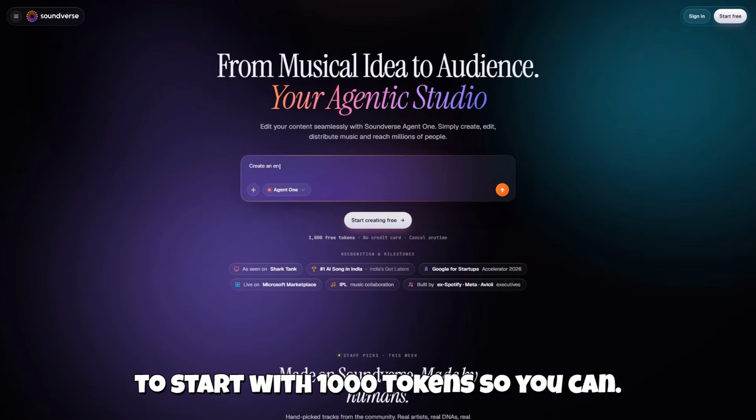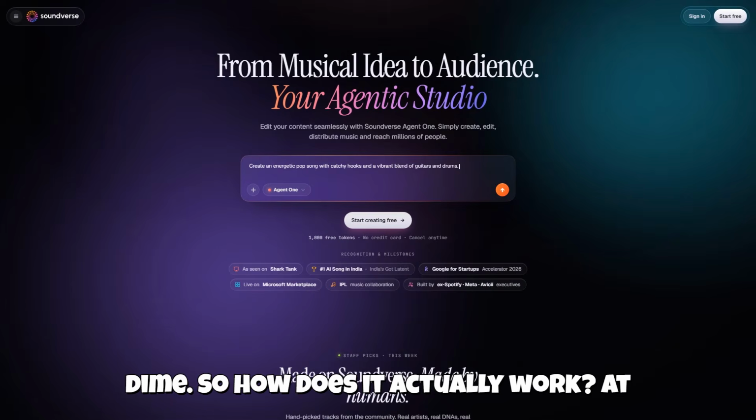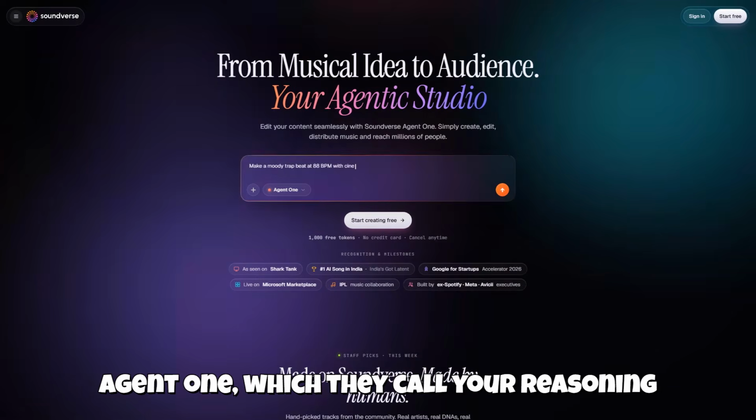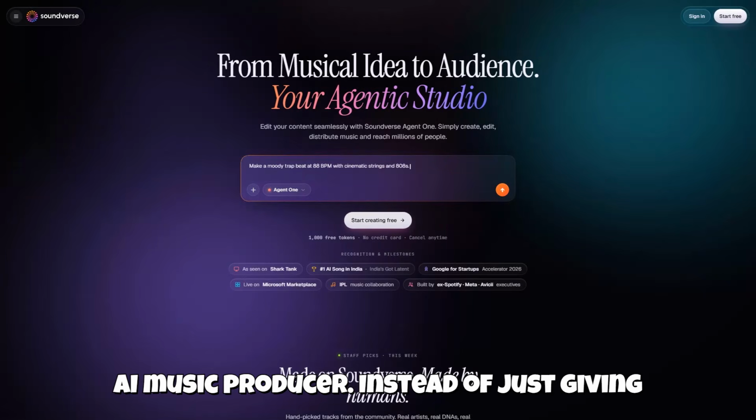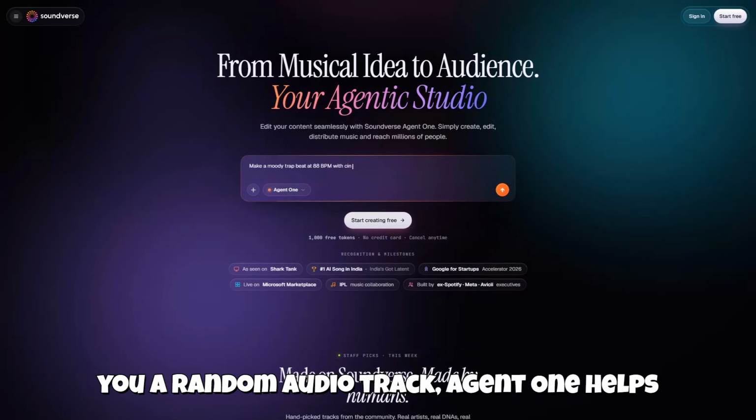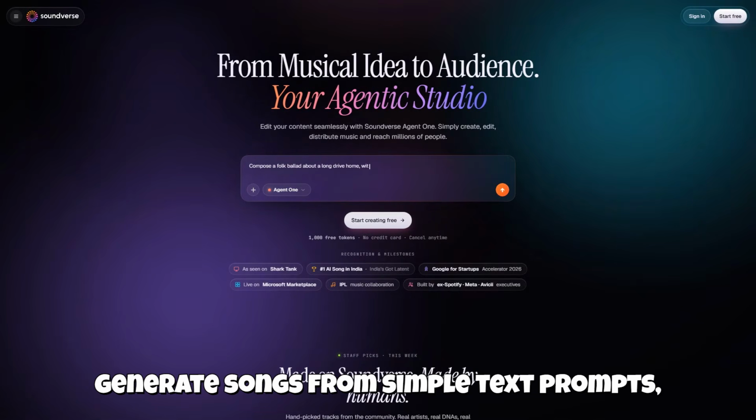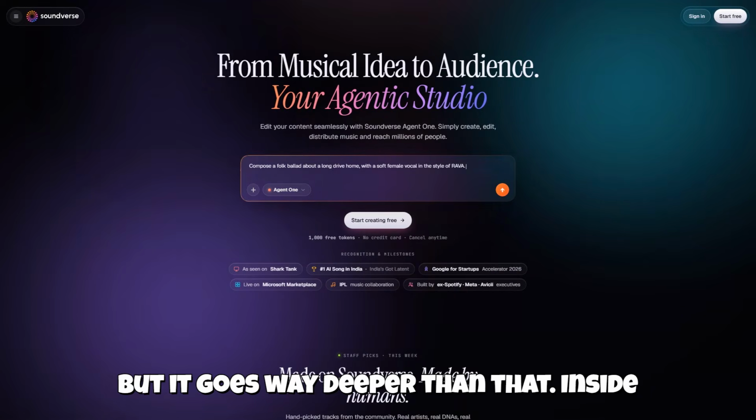Best of all, it's free to start with 1,000 tokens, so you can try it out yourself without spending a dime. So how does it actually work? At the heart of Soundverse is Soundverse Agent 1, which they call your reasoning AI music producer. Instead of just giving you a random audio track, Agent 1 helps guide your creative process. You can generate songs from simple text prompts, but it goes way deeper than that.